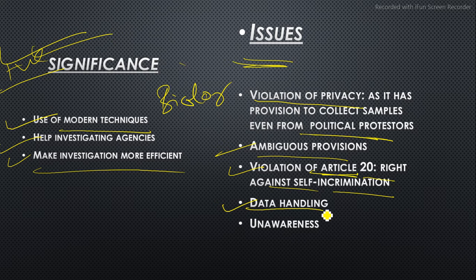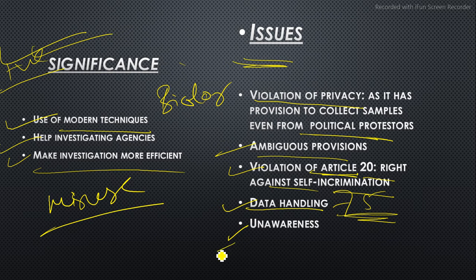Fourth one is data handling. Data handling basically talks about the 75 years that it mentions. What will be the use? They are putting it for a very long time, 75 years. So there can be misuse of this data, that is definitely for sure. Fifth one is the unawareness that is still present around. What will happen if somebody neglects, somebody takes? So these are certain negative points, the issues and challenges regarding this act.